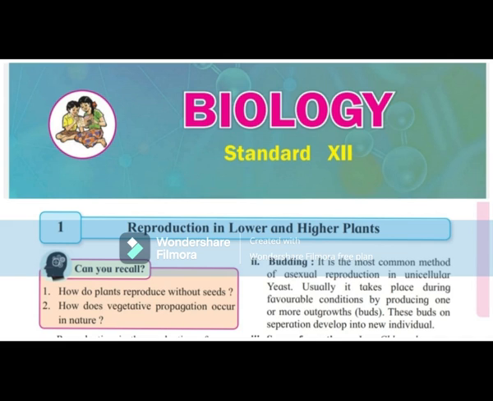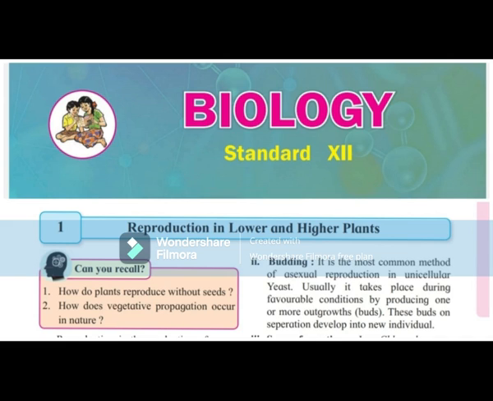In contrast, cross-pollination is the transfer of pollen grains from the anther of one flower to the stigma of another flower of different plants of the same species. Pollination can be further divided into three types on the basis of source of pollination.